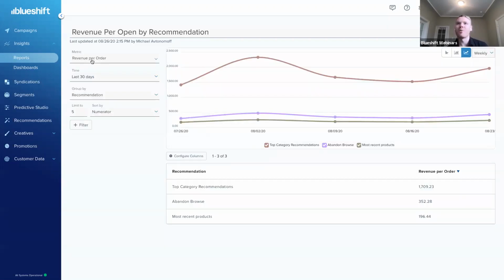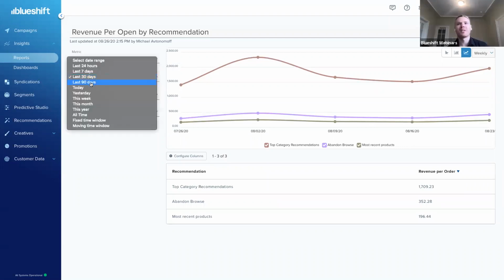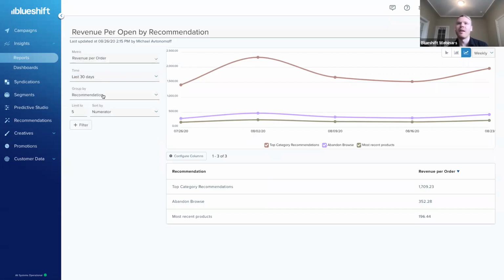So having chosen revenue per order, I'm then going to choose my time frame. Really flexible here. Another thing that's important to highlight is we can modify this to be a moving time window, so it's not at all static. I'm just going to choose last 30 days. And then finally, we're going to choose how we want to group all of this information.